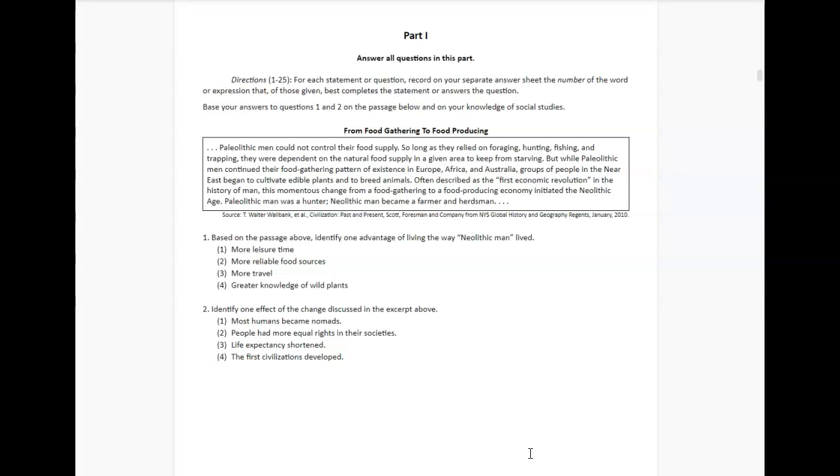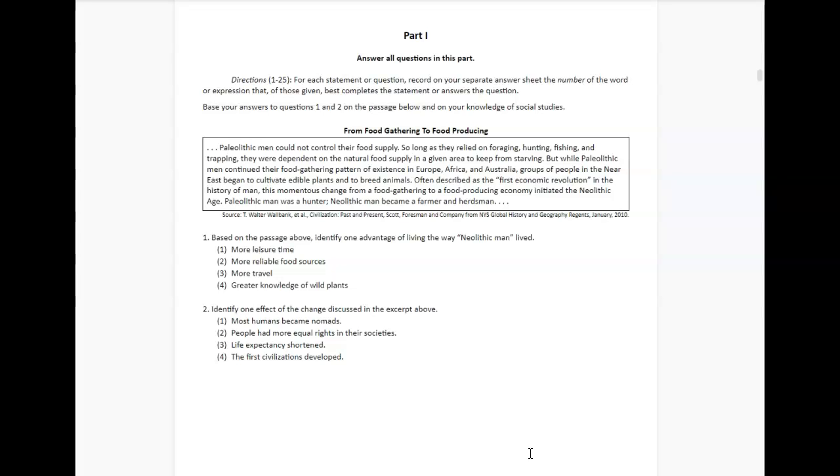It says, from food gathering to food producing. Paleolithic men could not control their food supply. So long as they relied on foraging, hunting, fishing, and trapping, they were dependent on the natural food supply in a given area to keep from starving. But while Paleolithic men continued their food-gathering pattern of existence in Europe, Africa, and Australia, groups of people in the Near East began to cultivate edible plants and to breed animals. Often described as the first economic revolution in the history of man, this momentous change from a food-gathering to a food-producing economy initiated the Neolithic Age.